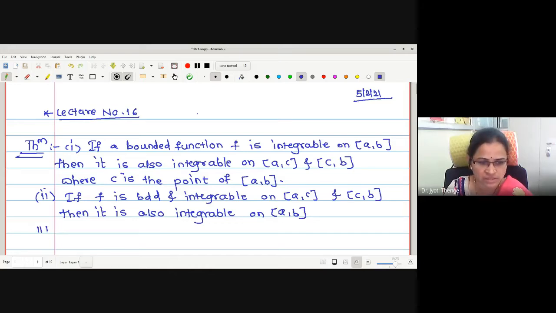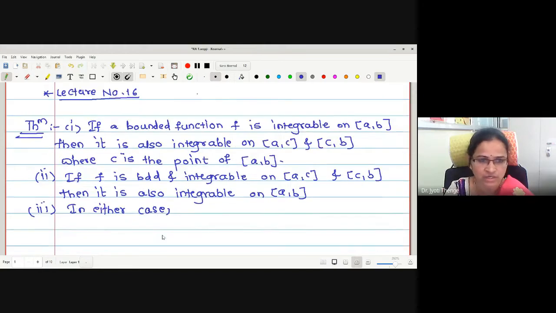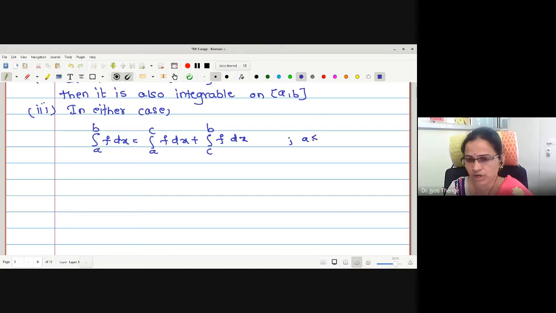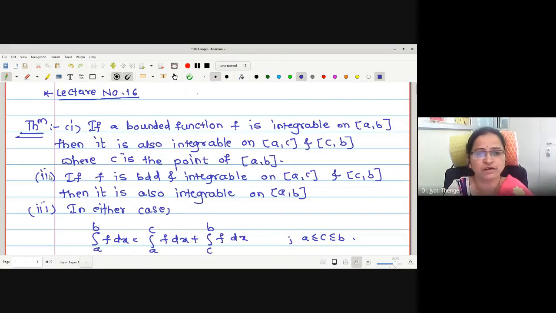Okay, and in the third step, we want to prove in either case, integration A to B f dx is equal to integration A to C f dx plus integration C to B f dx, where C is the point lying between A and B. In the last lecture itself, we have seen the proof of this first statement.